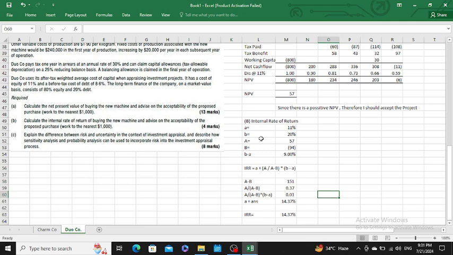So it is feasible and good for you to accept the project, as you will get benefit in future. Okay, sir. Then we have part C.